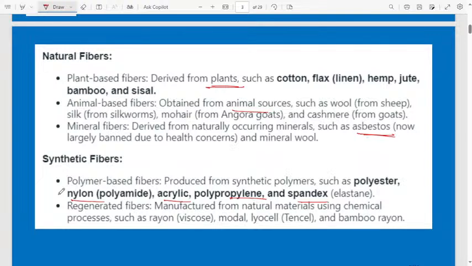Regenerated fiber is manufactured from natural materials using chemical processes, such as rayon, modal, lyocell, bamboo rayon. When you purchase cloth, you can notice they will write whether it is cotton, rayon or woolen, made up of wool. They will mention the type of fiber. Okay, that is very very important.